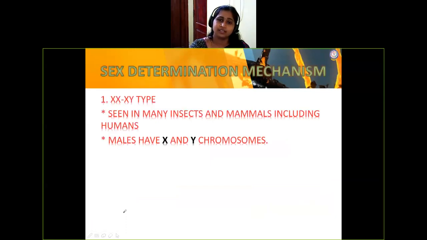First, XX-XY type. Male has an X chromosome and a Y chromosome. So who is determining the sex of an individual? Here, the chromosomes are determining. In that, who plays a major role depends upon the Y chromosome. Heterogametic condition only, we can say whether it is a male or female. All the homozygous in this XX-XY type are female. Heterozygous XY type are male, right? So here, this is a male.